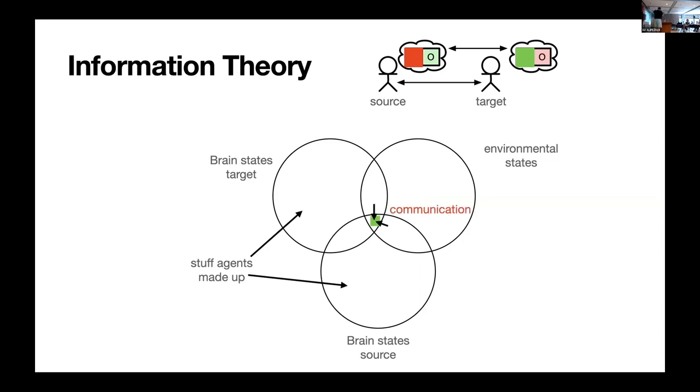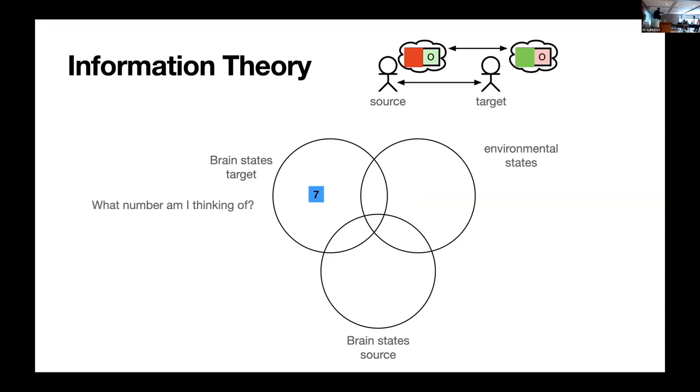That happens through communication, as I said before. And this little square in the middle is the information that we're measuring: that a source knows that the target knows something about the environment. That's the information-theoretic quantity, the joint information. To give you another example, if I make up a number 7 and you're expected to know this number, you can fall into the trap of saying, I just shared this information with you.